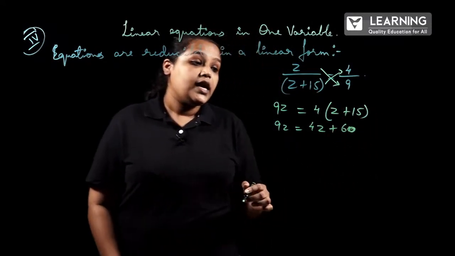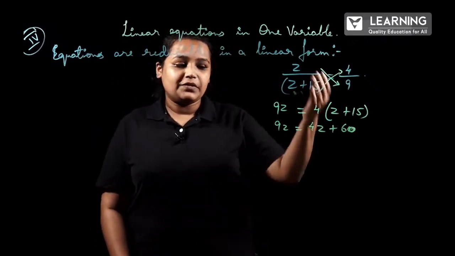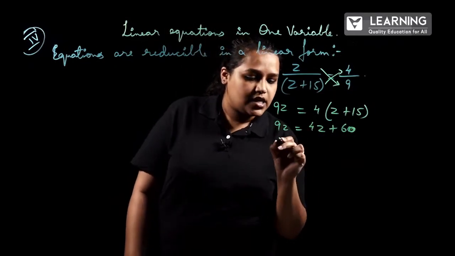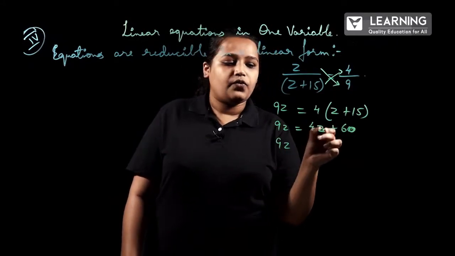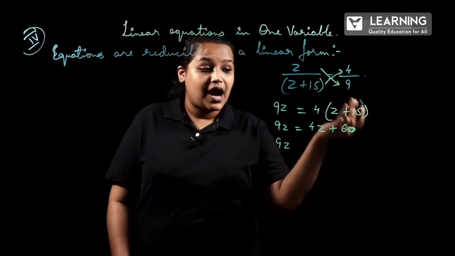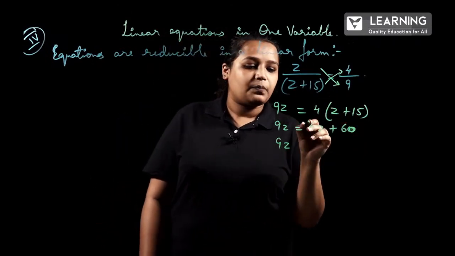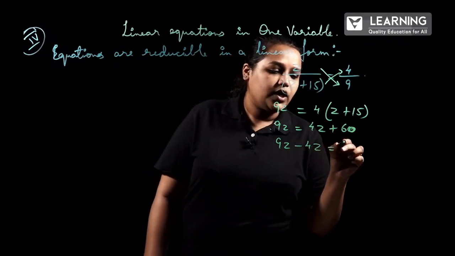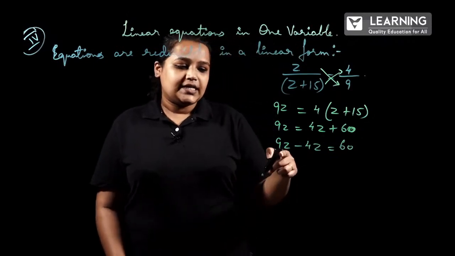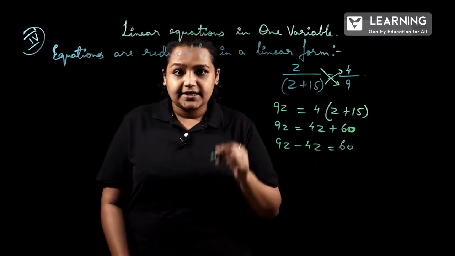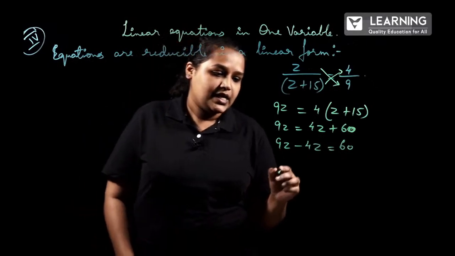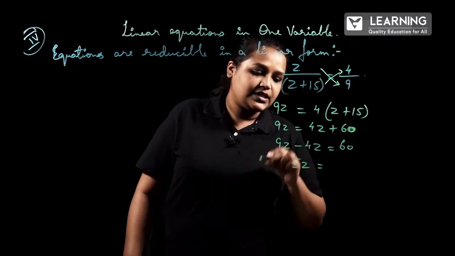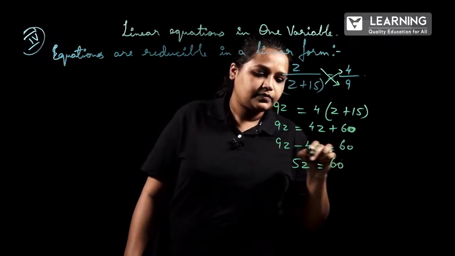Next, 9z is equal to 4 into z, 4z, plus 4 into 15, 60, right? It is 60. Next, we will shift variables to one side and numericals to the other side. Since here it is 9z, 4z should be shifted from RHS to LHS. So positive 4z will become minus 4z is equal to 60. Since these two are like terms, we can directly subtract it. 9z minus 4z is 5z, which is equal to 60.